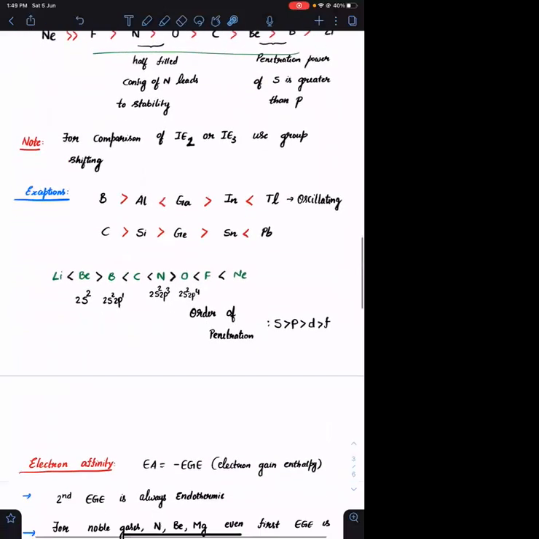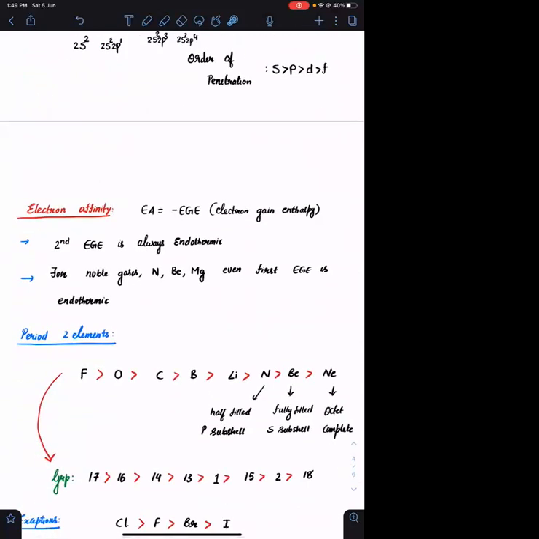Okay, next is electron affinity. What is the definition of electron affinity? Affinity means tendency. Electron affinity means the tendency to accept an electron. If some atom is having a positive tendency to accept an electron, what does positive tendency mean? If I have an atom and I place an electron beside it, it immediately accepts that electron. When can it accept an electron? If the system is achieving stability. If the system achieves stability, the energy of the system will always decrease.